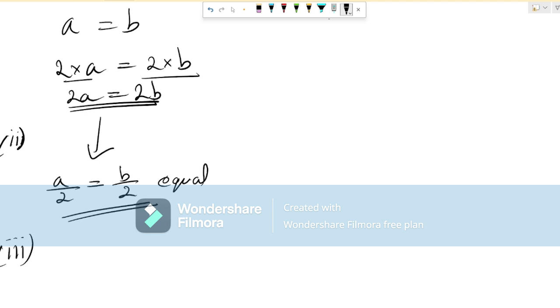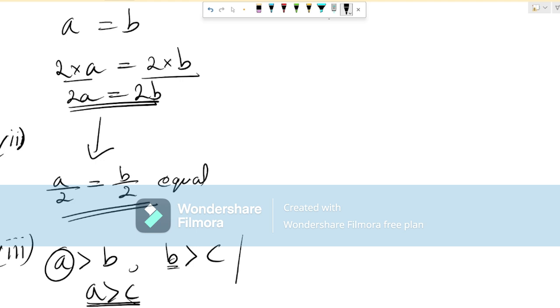Okay, so A is greater than B and B is greater than C. So won't it be right to say A is also greater than C since C is smaller than B? Right. So A, you can say, is the largest value. B is a bit smaller than that and C is even smaller. So if we compare A and C, which one will be bigger? Of course, A. Right, done.